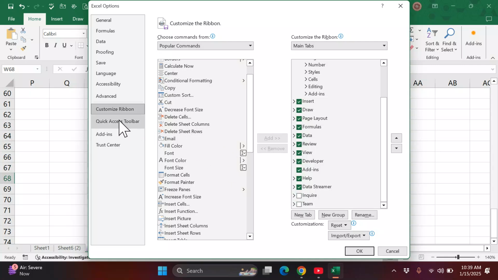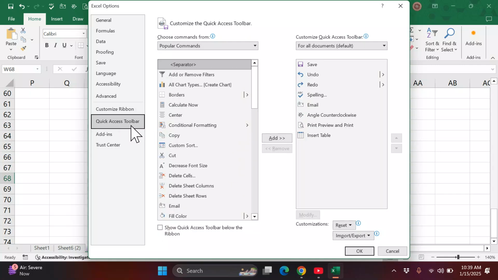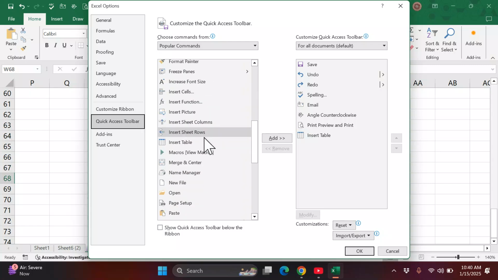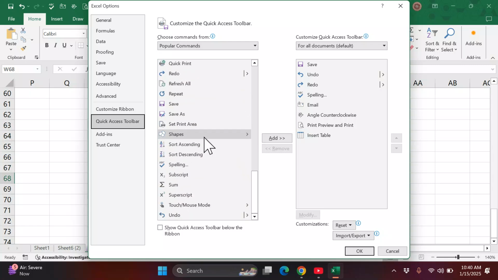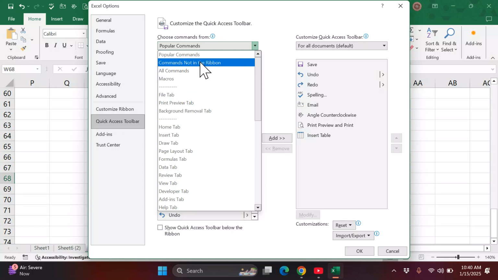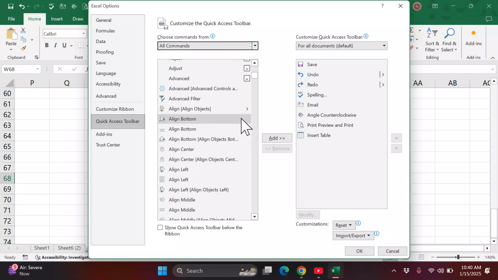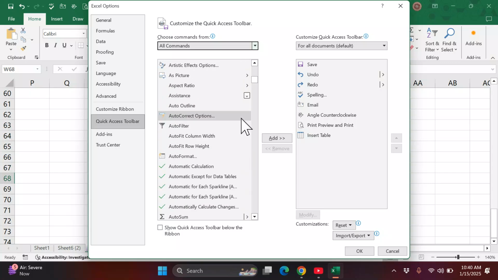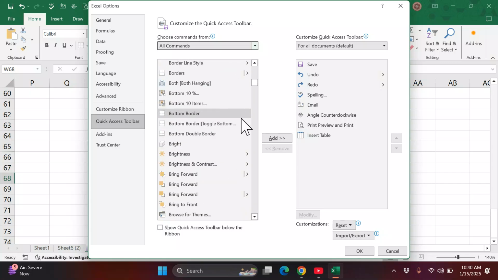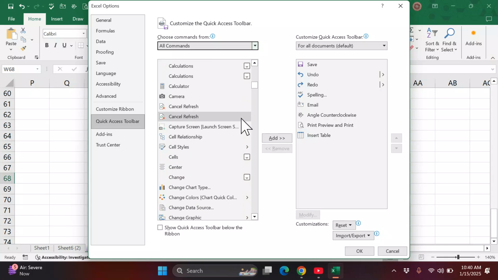There's another thing which I want to talk about: the quick access toolbar. I told you that you can add your commands there. If you come here, you can navigate through these commands. These are popular commands, but you can decide to go to all commands. All the commands in Excel are here, but you can see they are very many, so they cannot include everything on your ribbon.